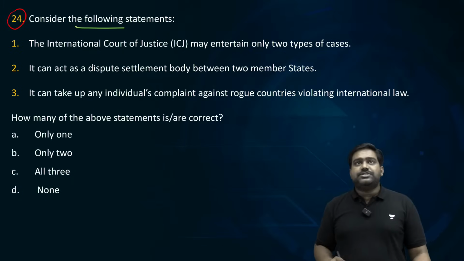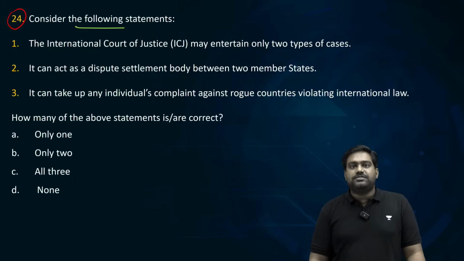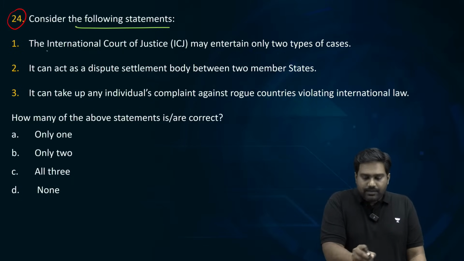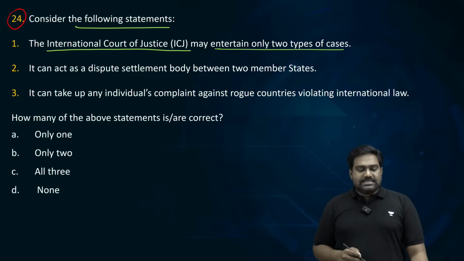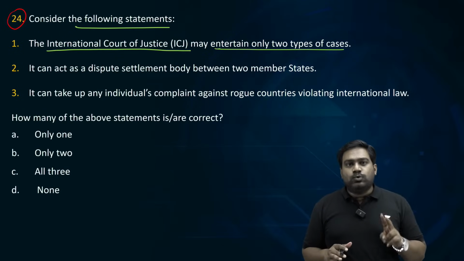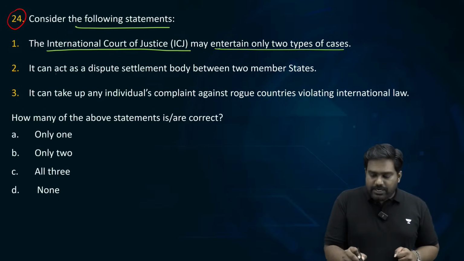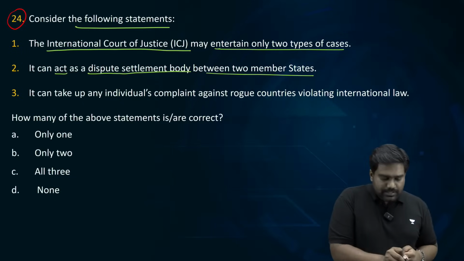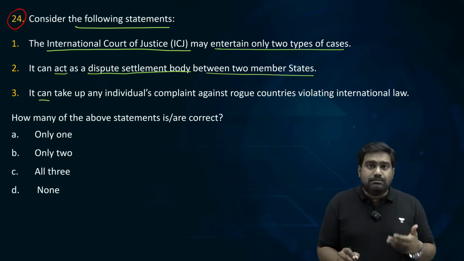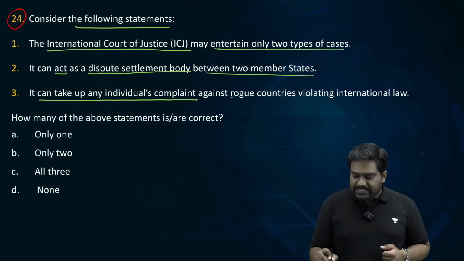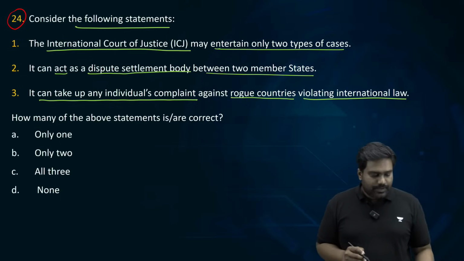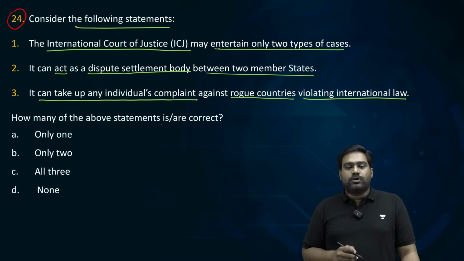Consider the following statements regarding International Court of Justice, ICJ. Statement 1 says ICJ may entertain only 2 types of cases. It can act as a dispute settlement body between 2 member states. It can take up any individual's complaint against rogue countries violating international law. How many of the above statements is or are correct?